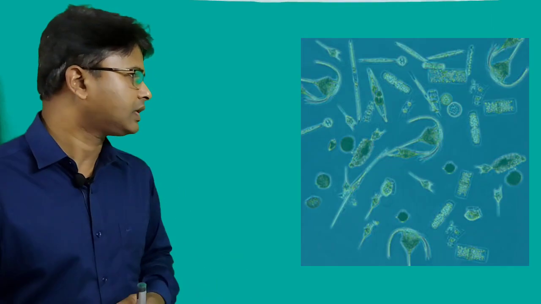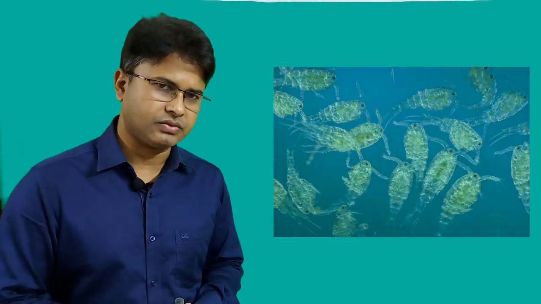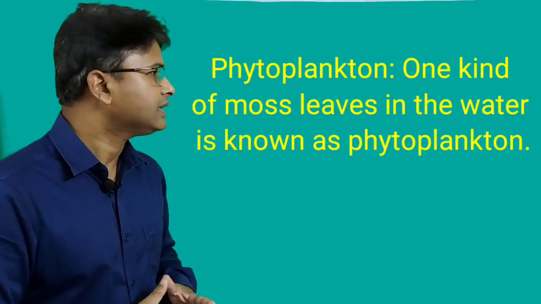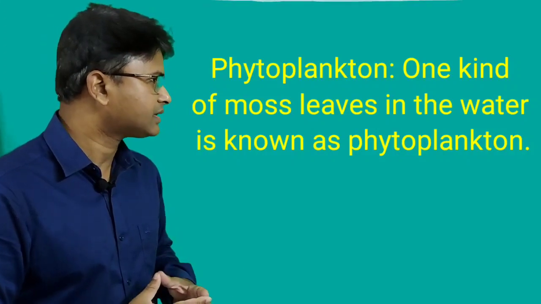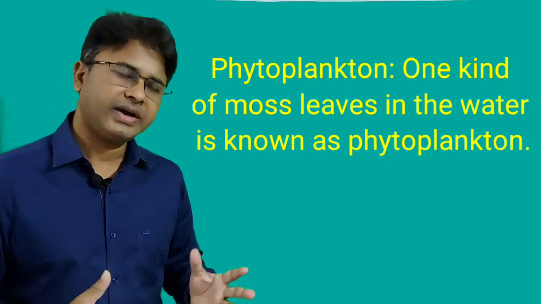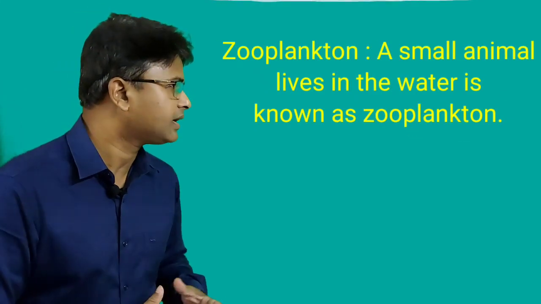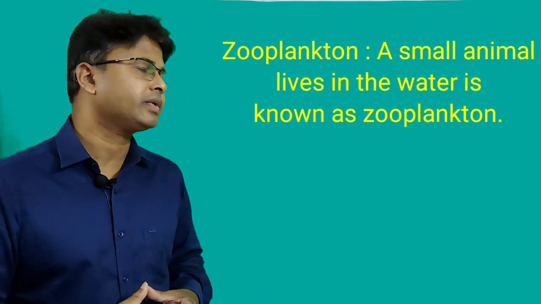Dear students, we have to know about the phytoplankton and zooplankton. What is phytoplankton? One kind of moss that lives in the water is known as phytoplankton, and zooplankton, a small animal that lives in the water, is known as zooplankton also.